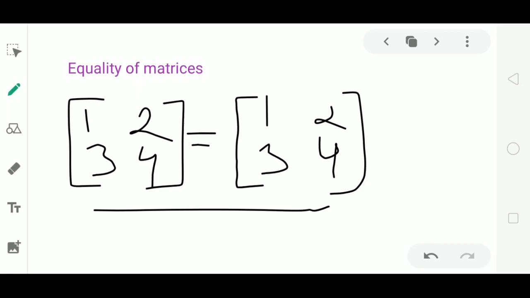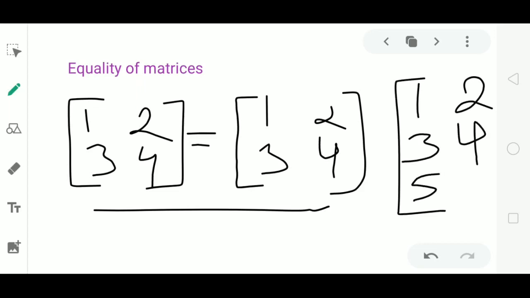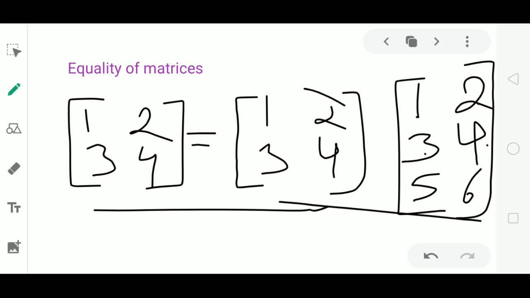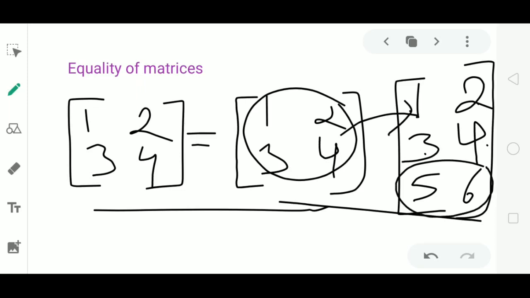Suppose I have another matrix containing the elements 1, 2, 3, 4, 5, 6. Now compare these 2 examples. Here the last matrix contains the elements 1, 2, 3, 4, which are the same as the elements in the second matrix. Even though the elements are same here, the last matrix has some extra elements 5, 6 which are not in the second example. So we cannot say that these 2 matrices are equal.